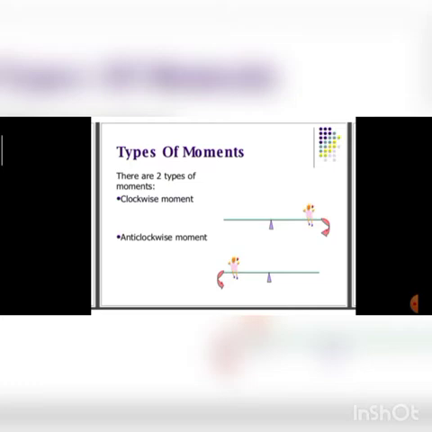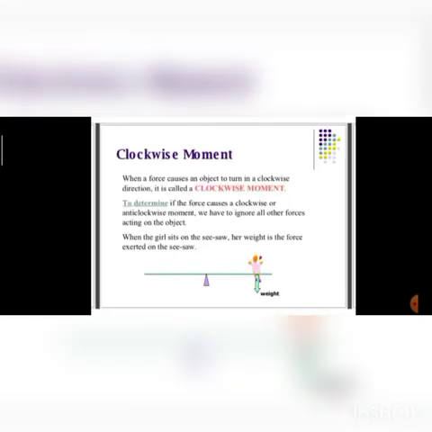Here the object is turning in clockwise direction, so which movement will be produced here? Clockwise movement. And similarly, when with the help of force the object is moving in anti-clockwise direction, we call it anti-clockwise movement. The definition is very simple.